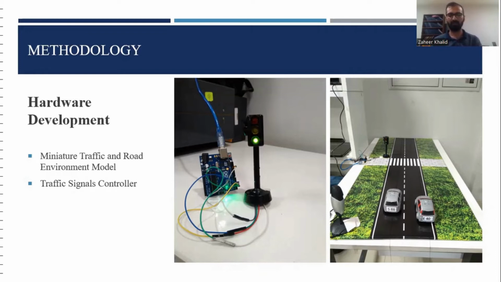First, we tried to develop this controller using a 555 timer, but there were some complications with the precision of time. So then we shifted towards the Arduino microcontroller for switching the lights from green to yellow and yellow to red at specific time instants.